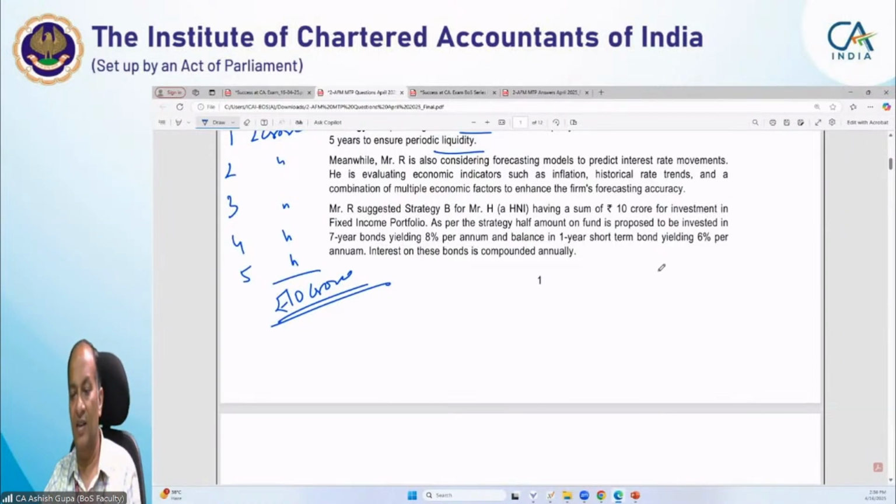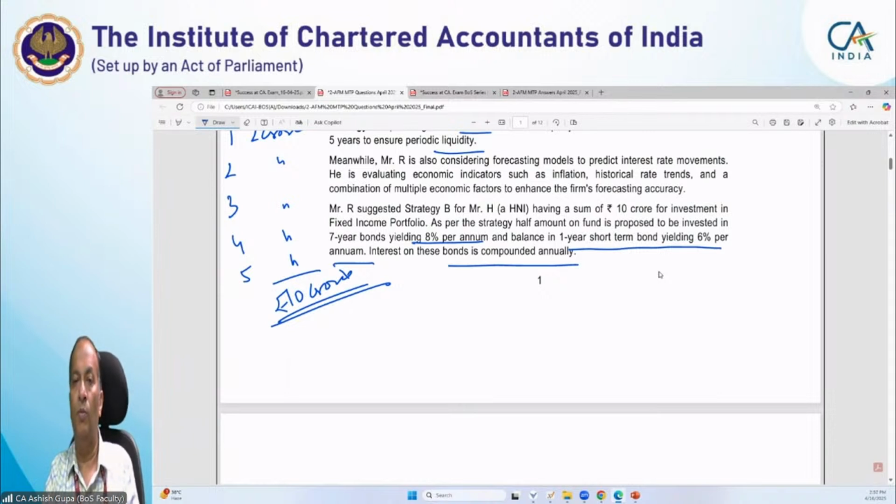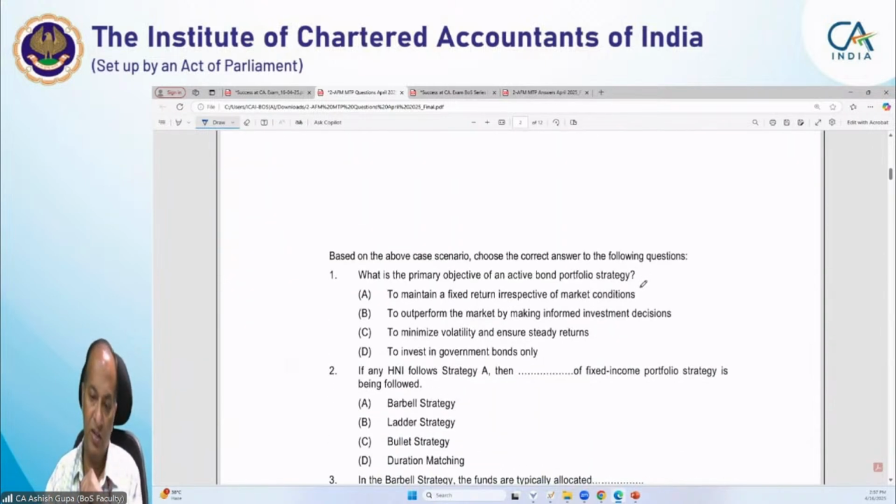As per the strategy, half the amount of the fund is proposed to be invested in a 7-year bond yielding 8% per annum and the balance in a 1-year short-term bond yielding 6% per annum. Interest on these bonds is compounded annually. Okay, so overall this is a simple case scenario. Now we start attempting the related MCQs. Based on the above case scenario, choose the correct answer to the following questions.